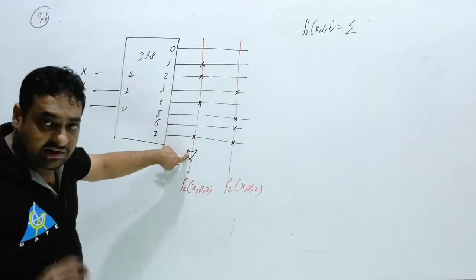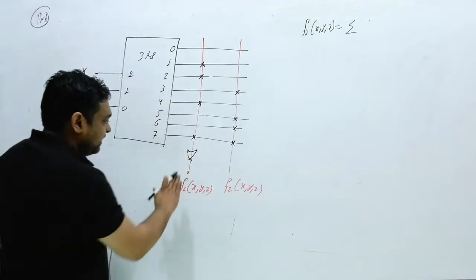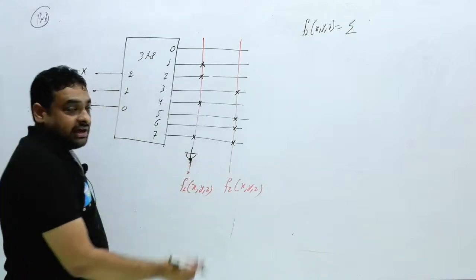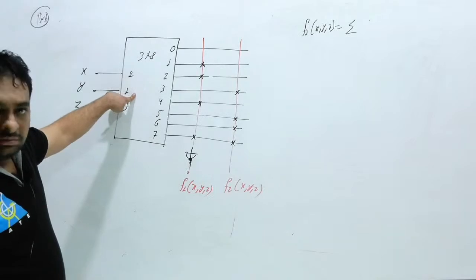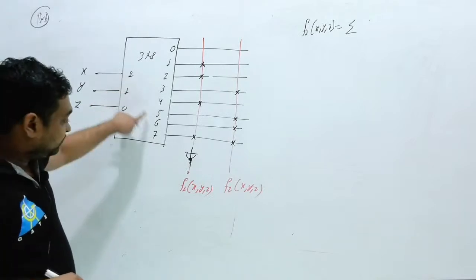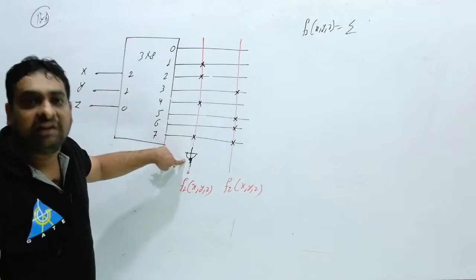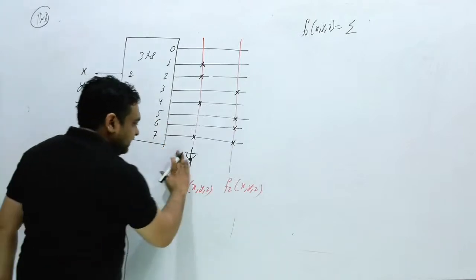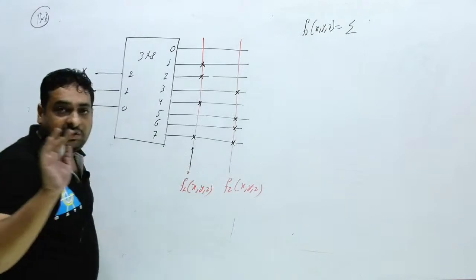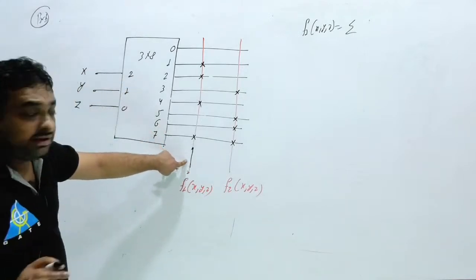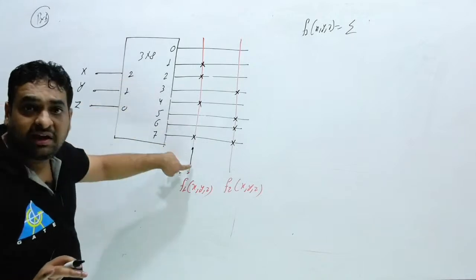But if the examiner provides, suppose, a NAND gate and this is active high, then the min terms will pass through the NAND gate. But don't worry, generally the examiner will not provide it in this way. If this is active high, use an OR gate, and if this is active low, use a NAND gate.